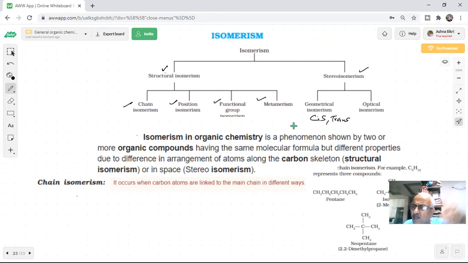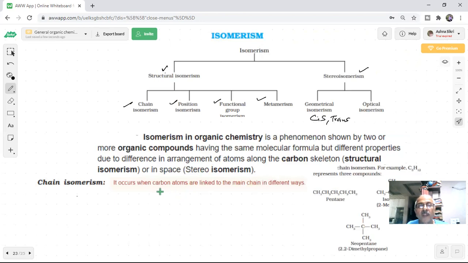Also you will see optical isomers, which are optically active. They rotate plane polarized light either towards clockwise or anti-clockwise direction, students, in a polarimeter. So we should be able to know all these, students, basic general chemistry I'm talking about, and they will be there in our course when we will start the functional groups.